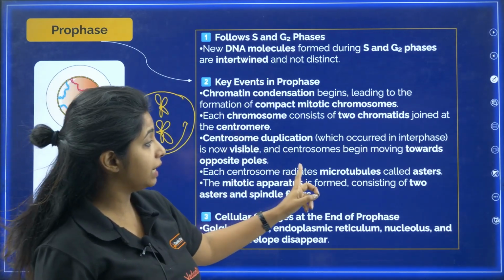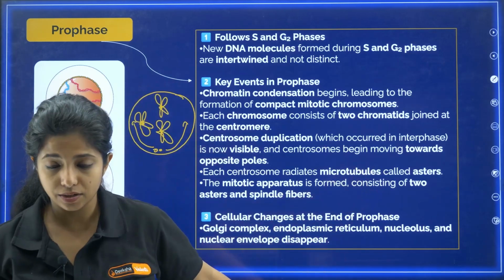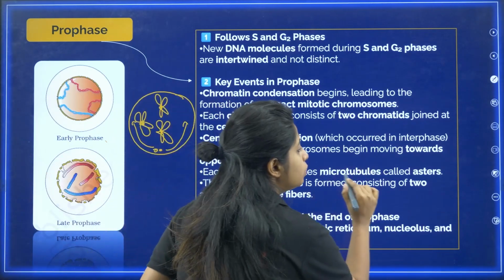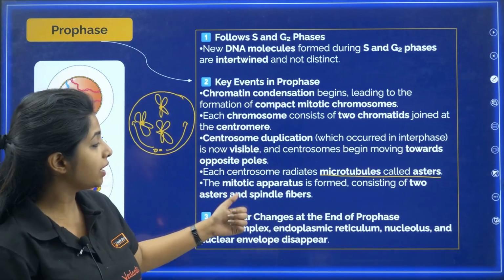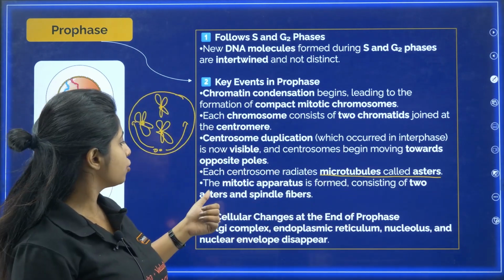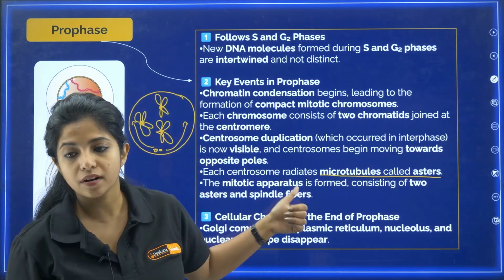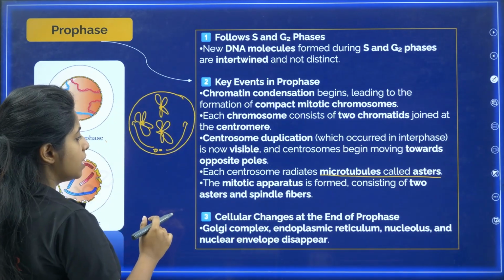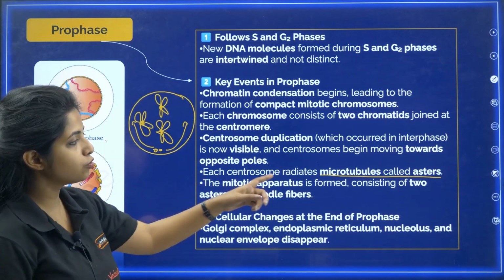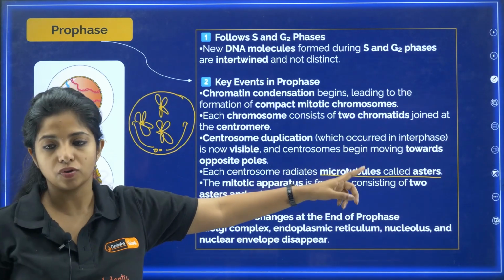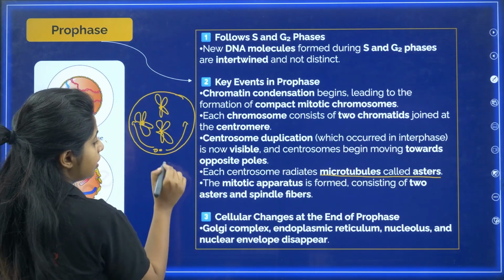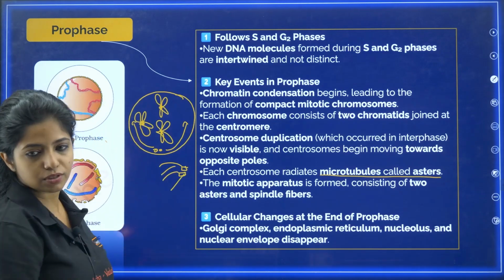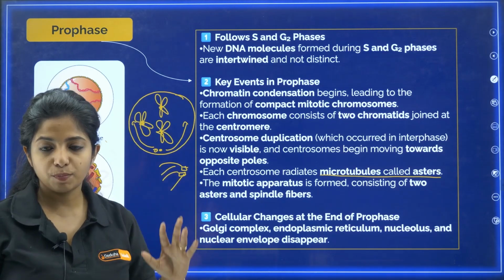Each centrosome radiates microtubules called asters. What are they going to produce? Microtubules called asters. The mitotic apparatus is formed, consisting of 2 asters and spindle fibers at the end. So they moved there. Now what is happening? I told you that centrosomes are going to produce microtubules known as asters. So they are going to produce 2 asters and also spindle fibers.